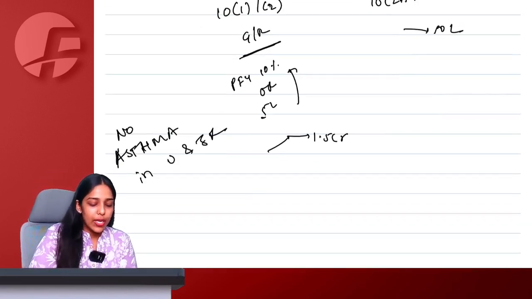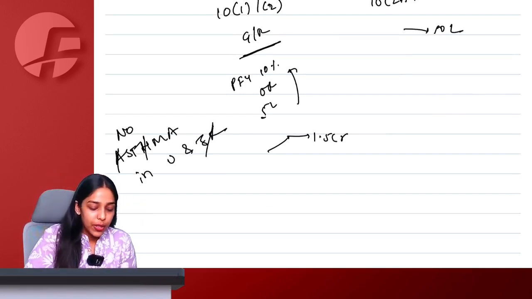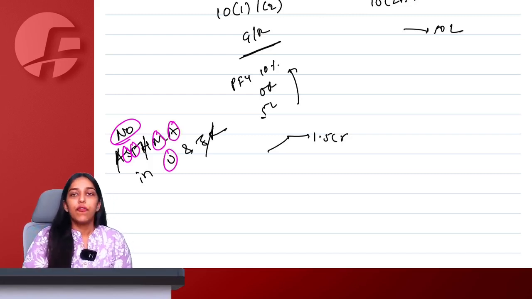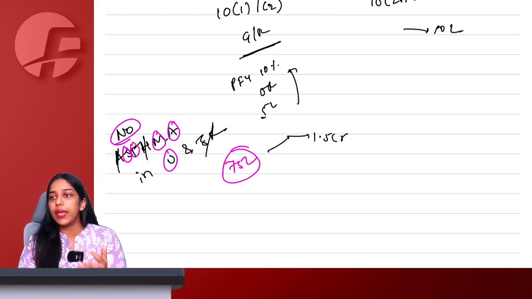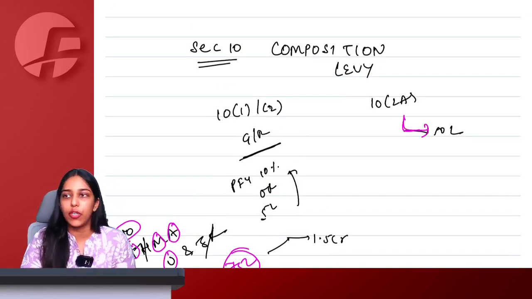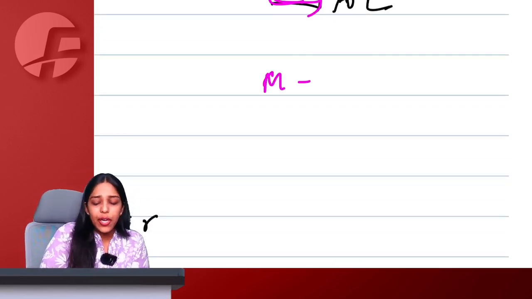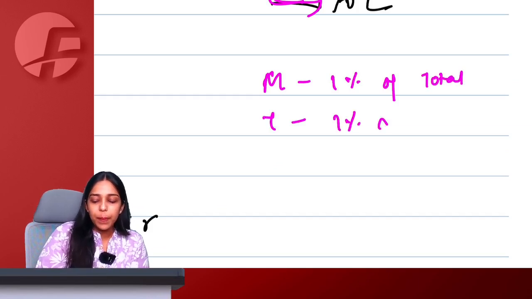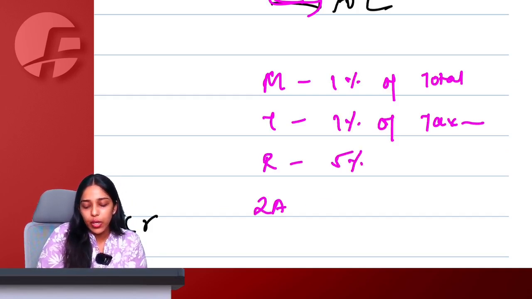But here you don't take Assam, Himachal Pradesh and Jammu Kashmir. You exclude Assam, Himachal Pradesh and Jammu Kashmir, which means Nagaland, Sikkim, Tripura, Manipur, Mizoram, Meghalaya, Arunachal Pradesh and Uttarakhand. For these 8 states, turnover limit here is 75 lakh. For everyone else, it is 1.5 CR. And for 10.2A, whether you are special category or not, for everyone it is 50 lakh rupees only. Ma'am, if I am a manufacturer of goods, then 1% of my total turnover. If I am a trader of goods, then 1% of my taxable turnover. If I am for restaurant business, 5%, and 10.2A, 6%.